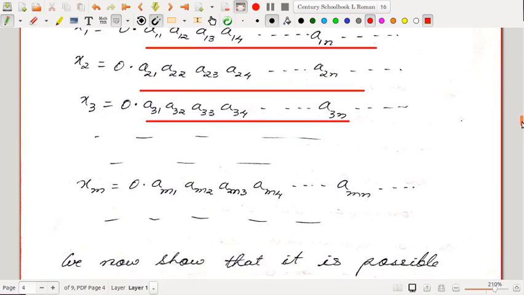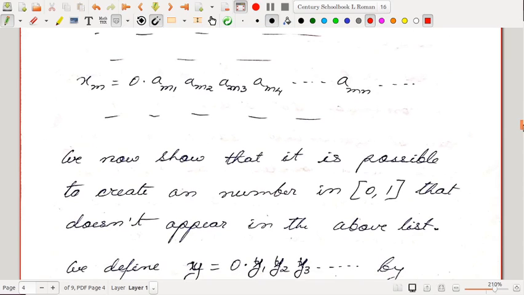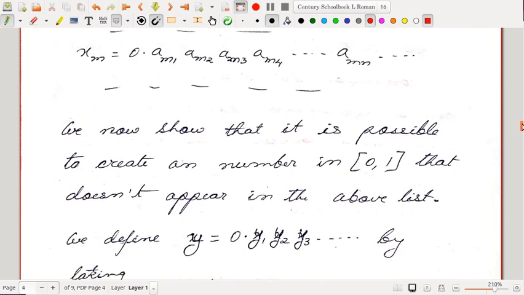Now we show that it is possible to create a number in (0,1) that doesn't appear in this list. We had assumed that (0,1) is countable. That means every number between 0 and 1 can be written in this list, right? But we will show that we can find a number that is not inside this list. So how can we show this?